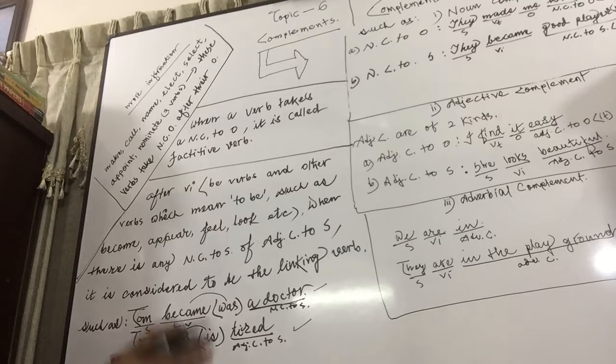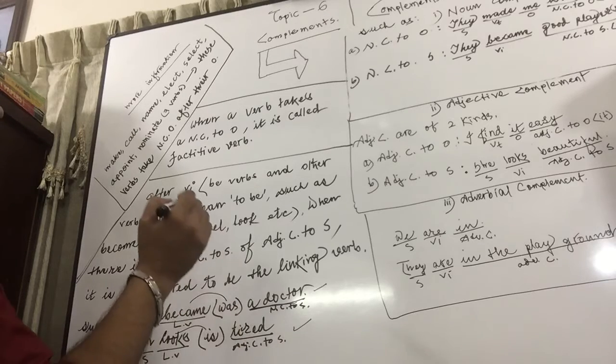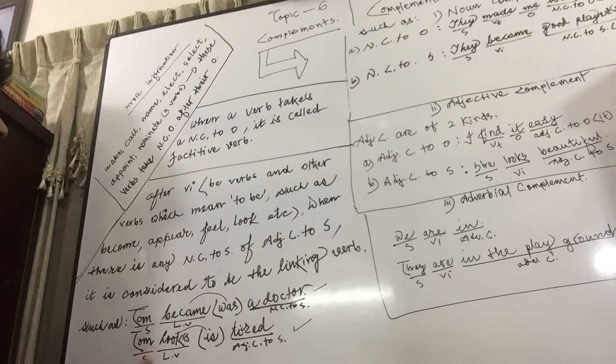Now we can come to the conclusion that if this kind of VI takes any noun complement or adjective complement, this VI is called a linking verb, as in these sentences. These are linking verbs.